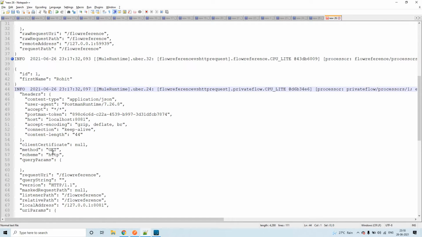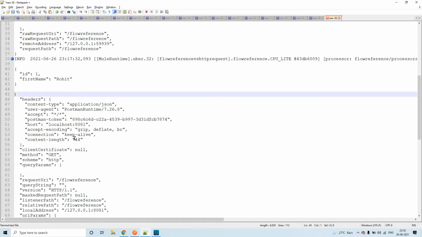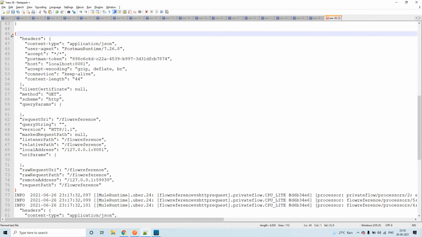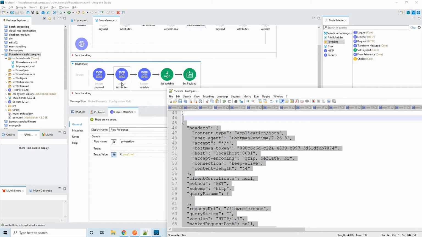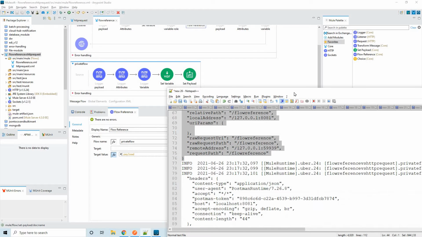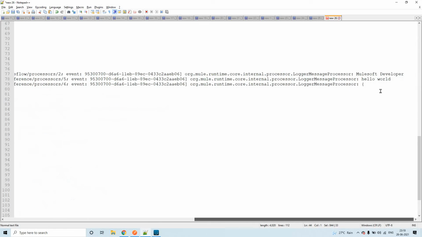Second, from line number 45 to line number 76, these are the attributes, and that is what is shared to this second flow. We are also printing the variable value, which is again MuleSoft developer.